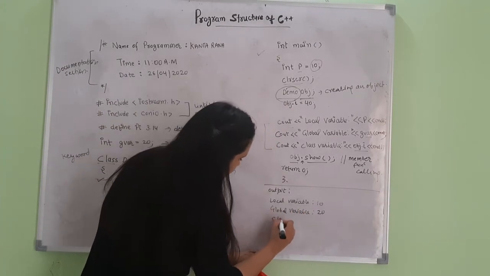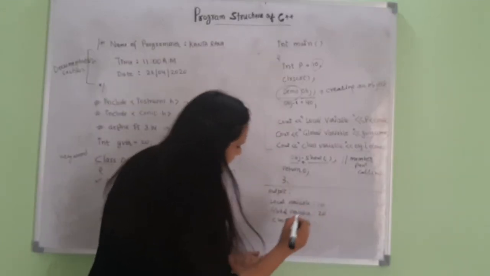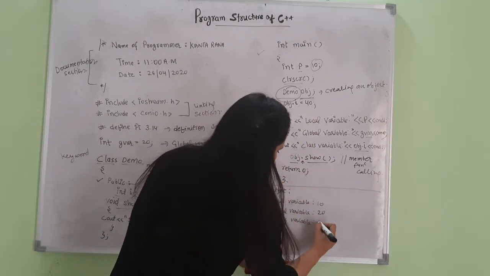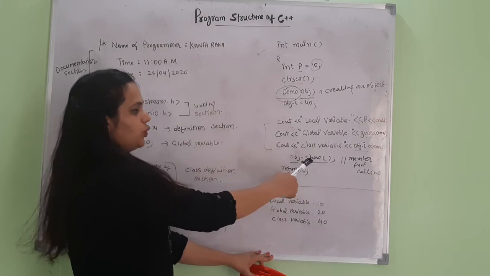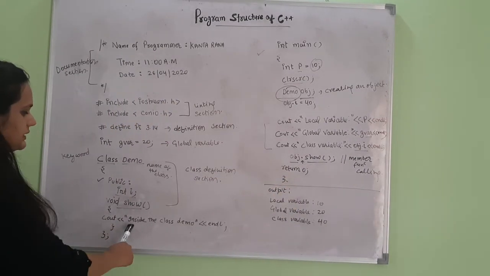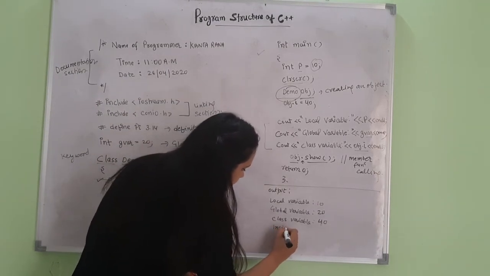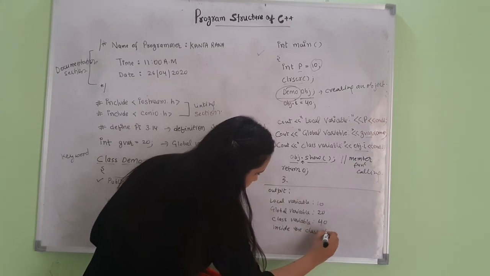Then the class variable. Class variable I is initialized with value 40, so 40 will be printed here. Then we have called the show function, and the show function prints the statement inside the class demo, so it will be printed here, inside the class.